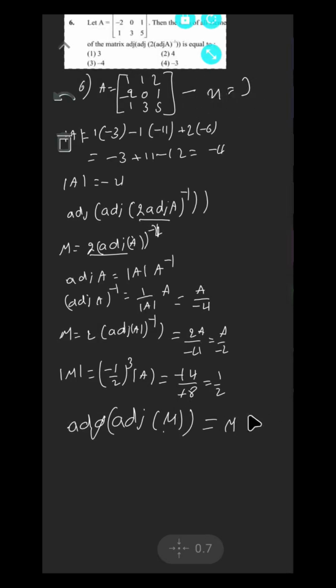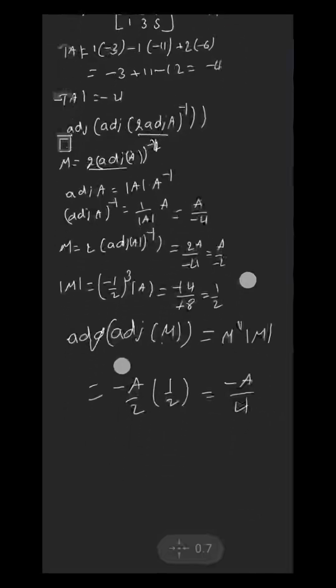M power n minus 2 means 3 minus 2, 1. M power 1 into mod M is equal to the M value, minus A by 2, and mod M value 1 by 2, which is equal to minus A by 4.